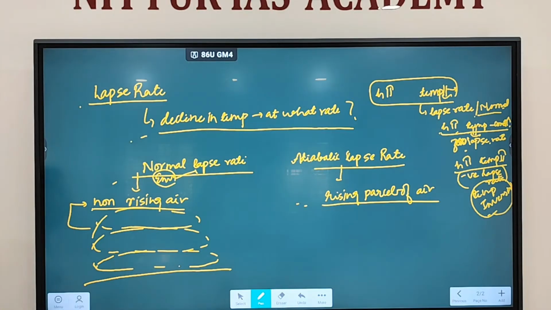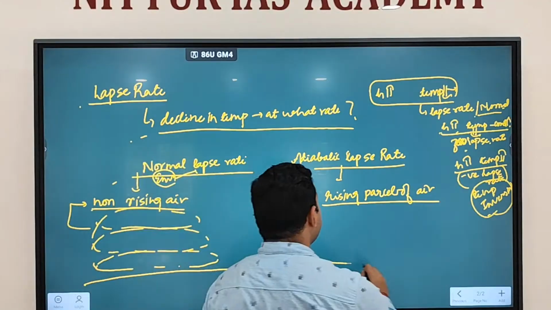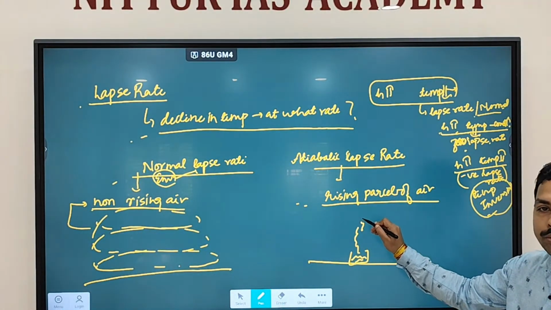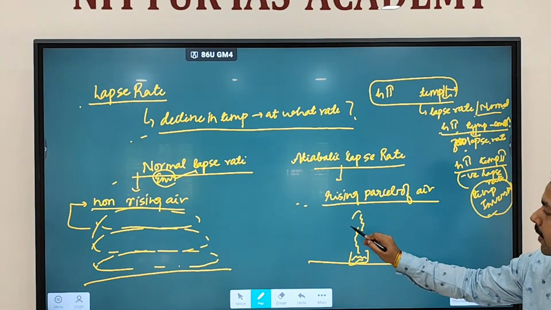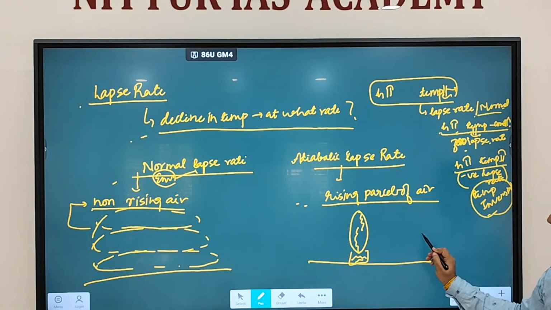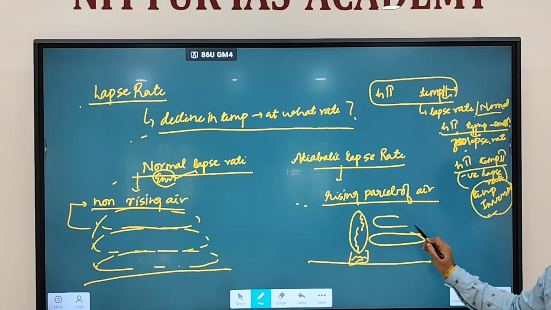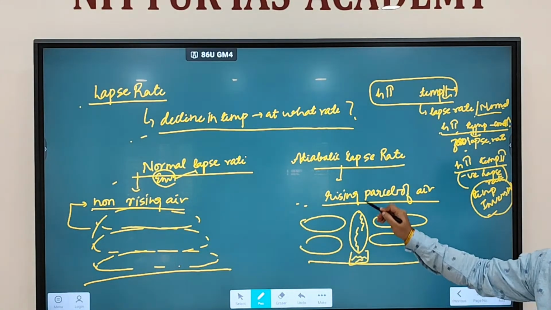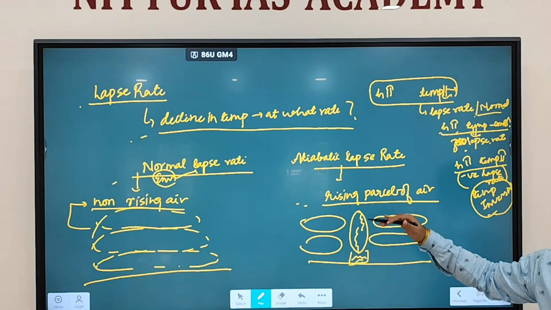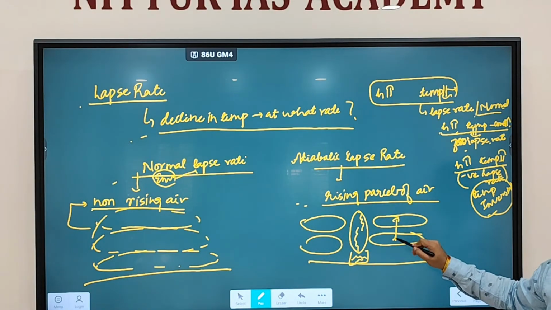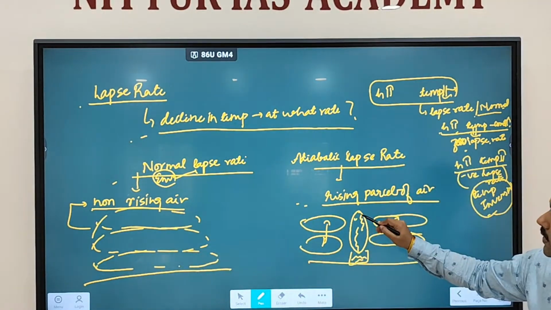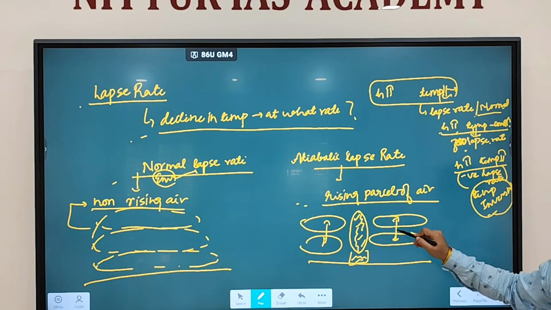Clear? But let's say if you are boiling something, what will happen? You see vapor rising, no? So there is an air parcel which is rising in nature, and there is an air parcel which is not rising in nature. These are non-rising air, and this is rising air.